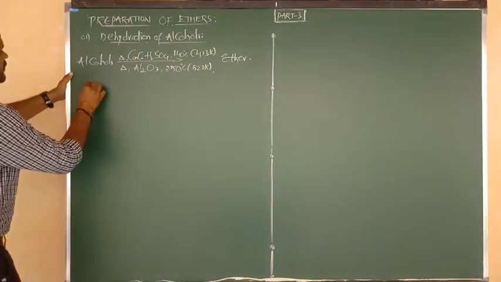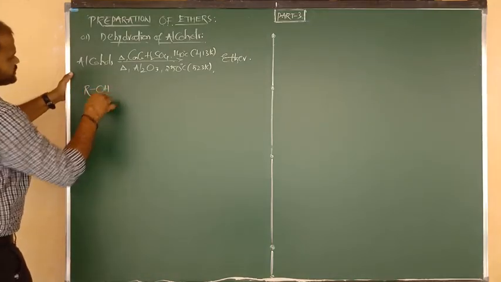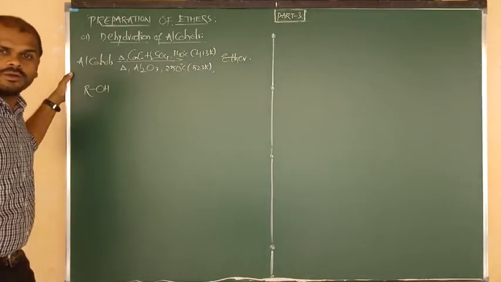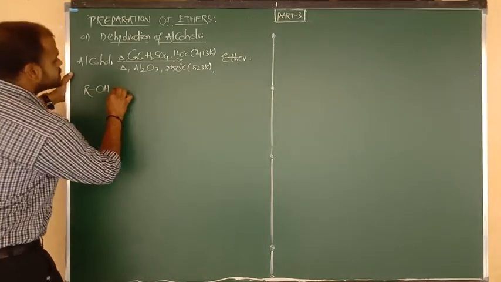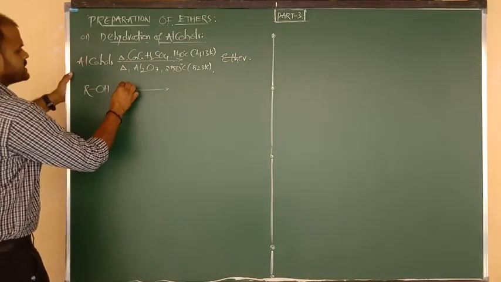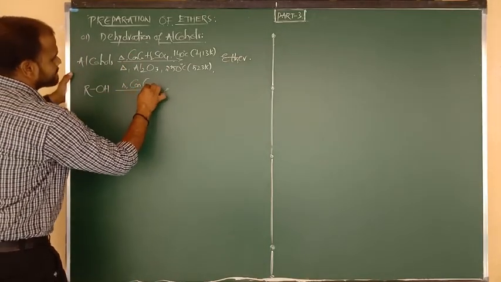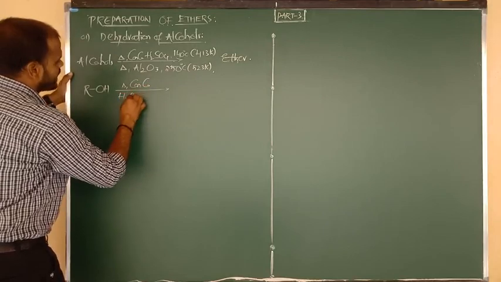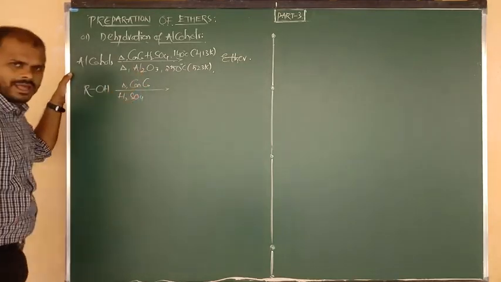Alcohols, what is the general formula? ROH, the general formula of alcohols. Alcohols upon heating with concentrated sulfuric acid, otherwise on heating with alumina.